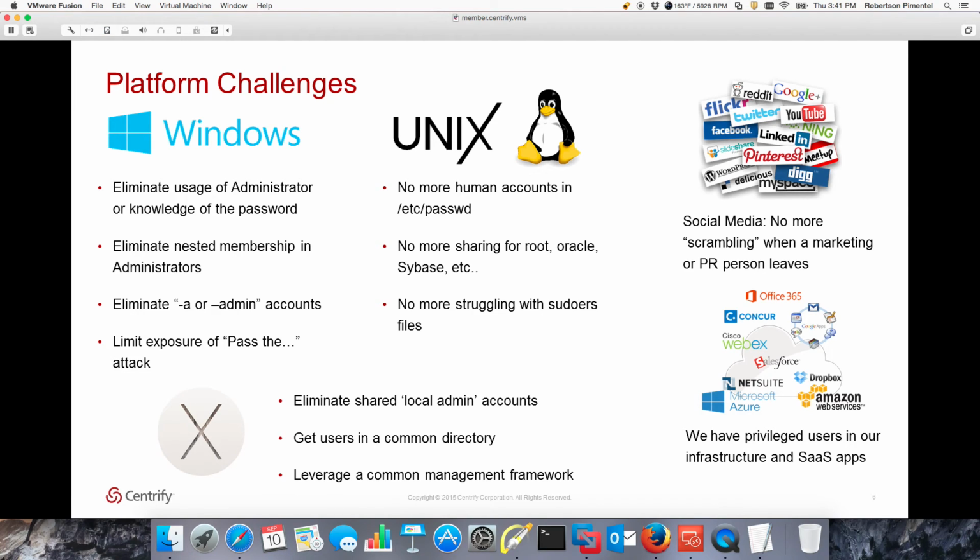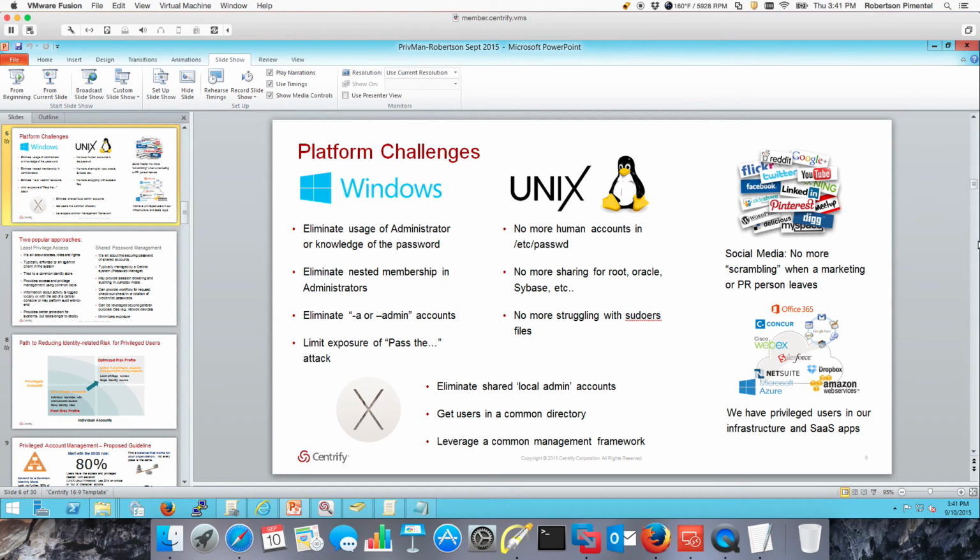In terms of challenges, if you're running Windows, most likely you want to eliminate people knowing the administrator password. The same for Unix. You don't want people knowing the root password. You also want to be able to rotate those passwords as well. You want to eliminate the -A accounts on Windows. You want to have a robust privilege elevation. You may also want to protect your social media accounts or access to consoles that give access to SaaS applications. And finally, on the Mac, if you can bring everything to a single management framework, it will be nice as well. So going straight to the demo here.